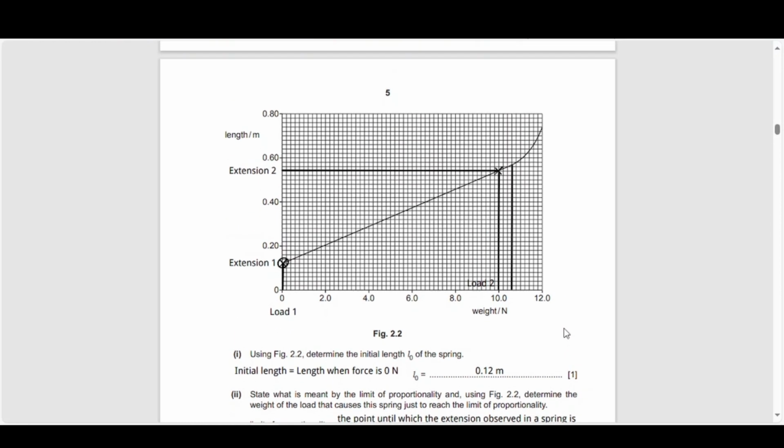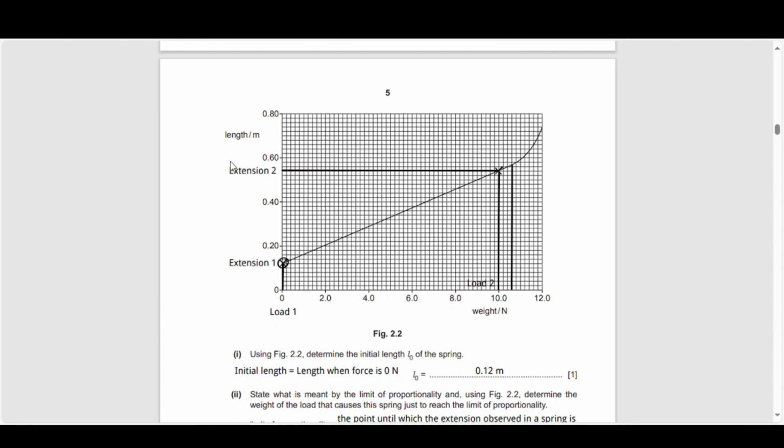So we have gone through this. So limit of proportionality is the point up to which Hooke's law is observed. It's the point up to which any expansion of the object is elastic. It's the point up to which, when the deforming force is removed, the object returns to its original shape and length, right? And how do you identify this point on one of these graphs?